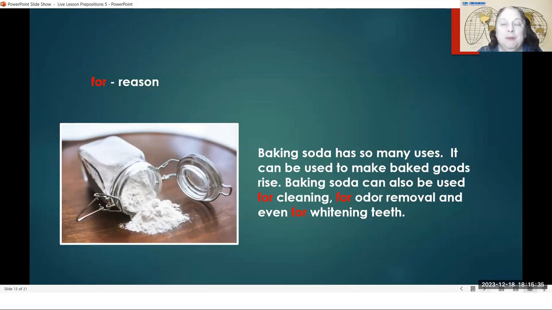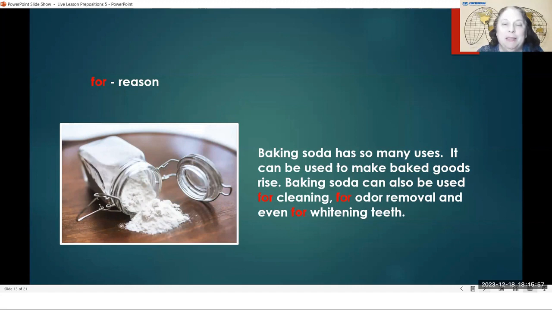And they have slightly different uses. I'm not going to explain all of that right now because it would take too long in the lesson. But do know that if you ever try to go to the store to buy baking soda, make sure that you really want baking soda and not baking powder. At any rate, this jar right here is full of a powder that is called baking soda.